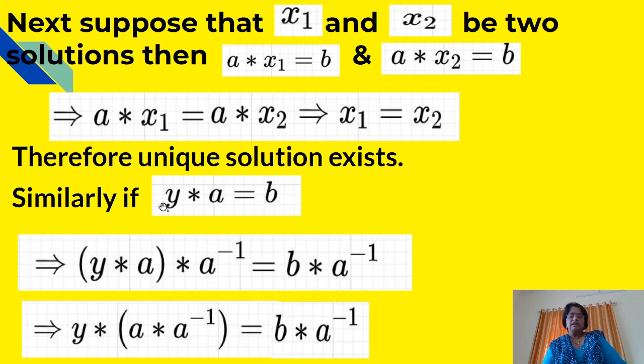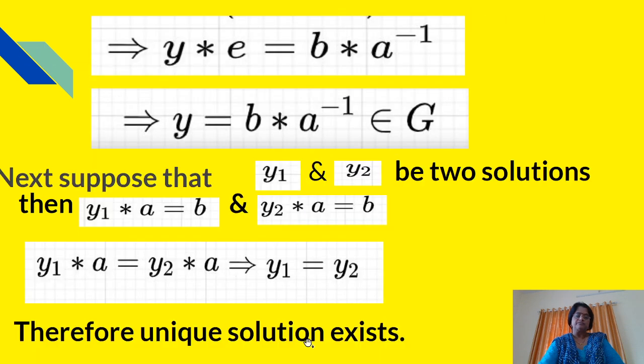Now similarly consider y star A is equal to b. Now we will post-multiply with A inverse on both sides of this equation, and therefore that implies y star A inverse is equal to b star A inverse, which implies, using the associativity condition for this LHS, y star, inside the bracket, A star A inverse is equal to b star A inverse, which implies y star E, because the product of A and A inverse will be E, is equal to b star A inverse.